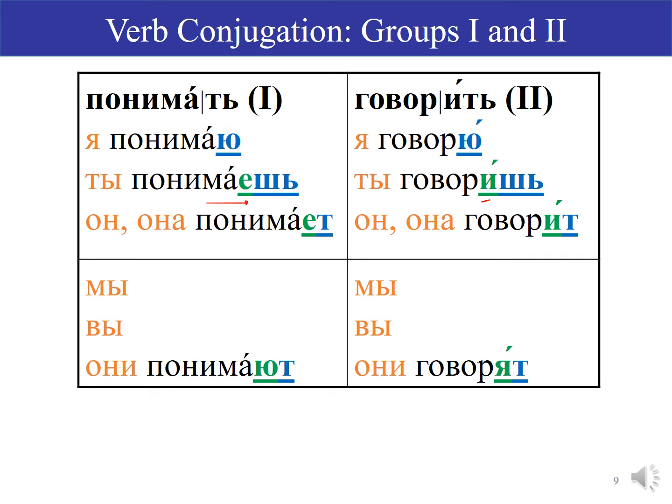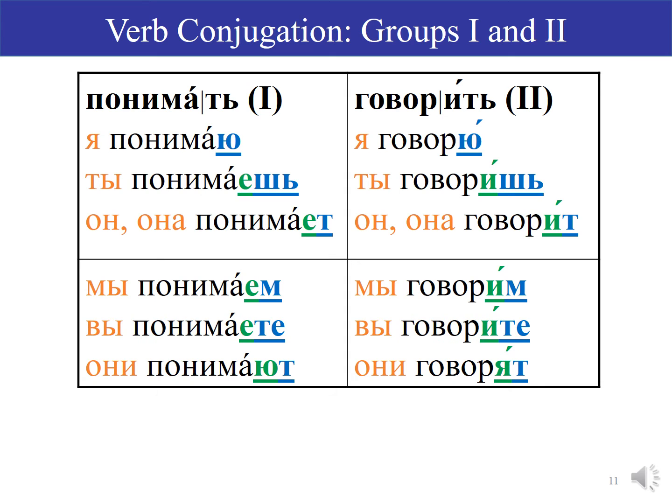And that «е» continues throughout the conjugation of понимать. Мы понимаем, вы понимаете. And the «и» continues throughout the conjugation of говорить. Мы говорим, вы говорите. So all together, the verb понимать goes like this.